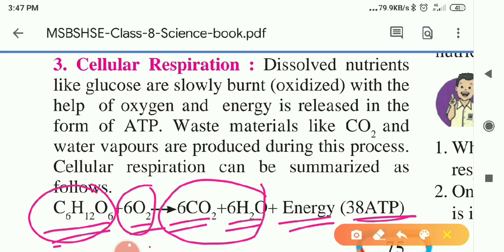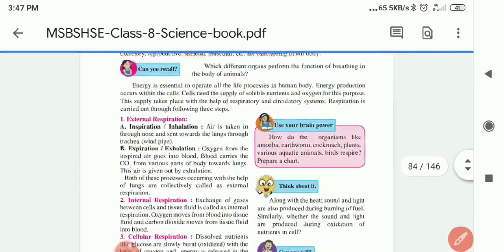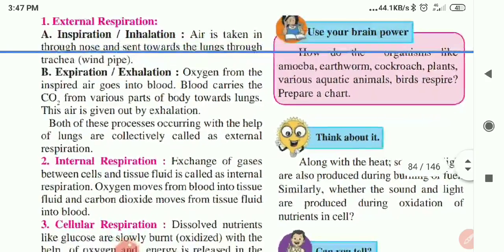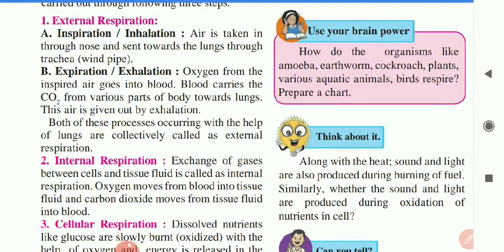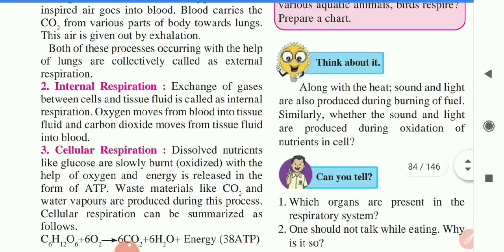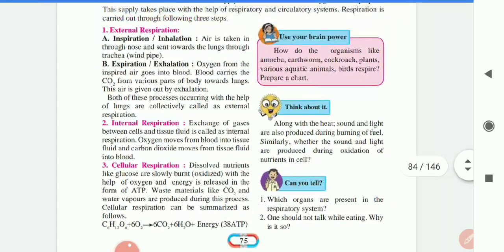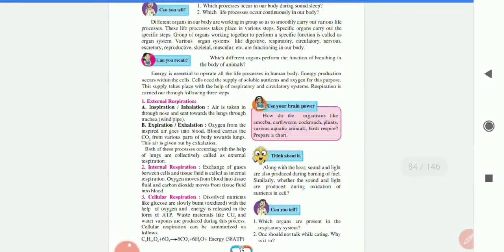So in this way, respiration has three types. External respiration is inspiration, taking air into the body, and exhalation, throwing CO2 outside the body. Inside it, internal respiration is the exchange of gases between the cells and the tissue fluid. And thirdly, the oxidation of glucose molecules takes place in cellular respiration. These are the three types of respiration that take place in the body.